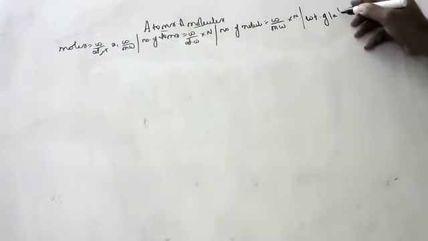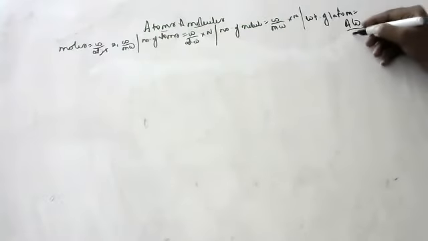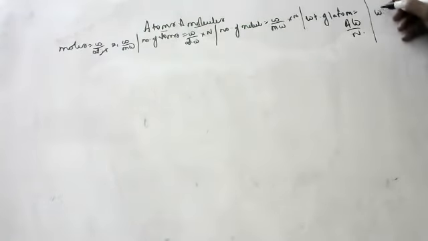So, children, weight of one atom means atomic weight by Avogadro number. Okay, and weight of one molecule, what is the weight of one molecule, children? Molecular weight by Avogadro number. Okay, children.